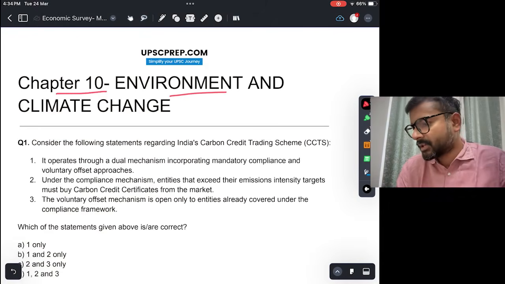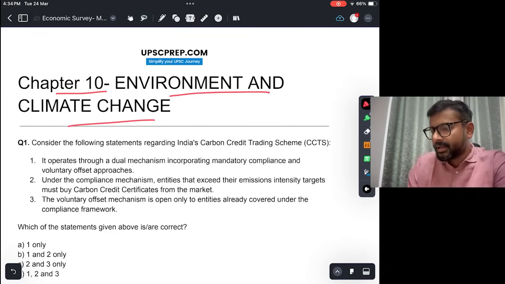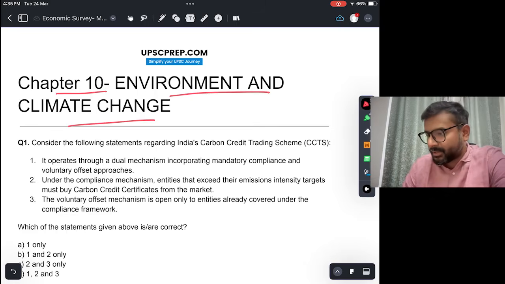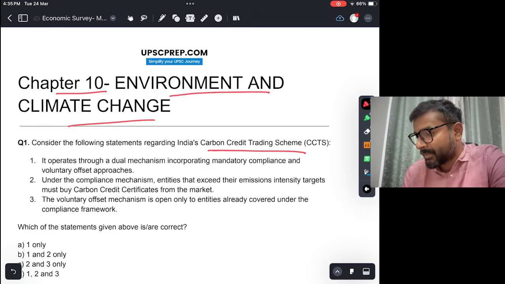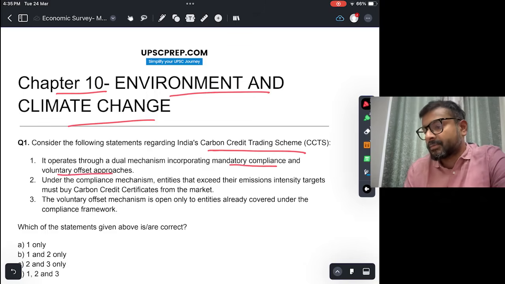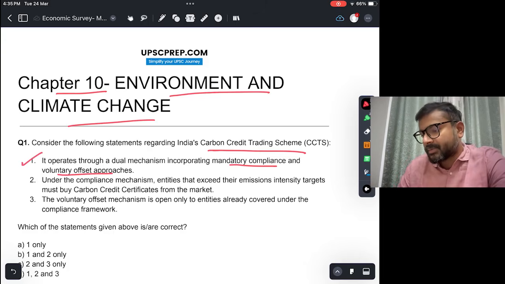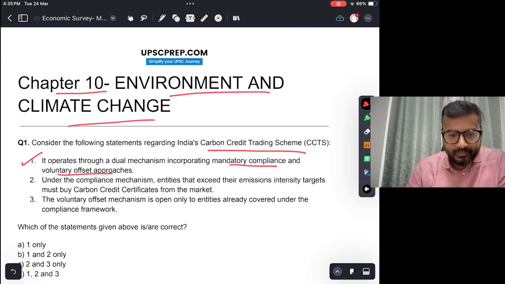Chapter 10 is on environment and climate change. Consider the following statements regarding India's carbon credit trading scheme. इंडिया का कार्बन क्रेडिट ट्रेडिंग स्कीम है. It operates through a dual mechanism incorporating mandatory compliance and voluntary offset approach. So it's a dual mechanism. This statement is correct. Some of the sectors have a mandatory compliance and others have a voluntary offset approach. So this is true. Both systems are in place.